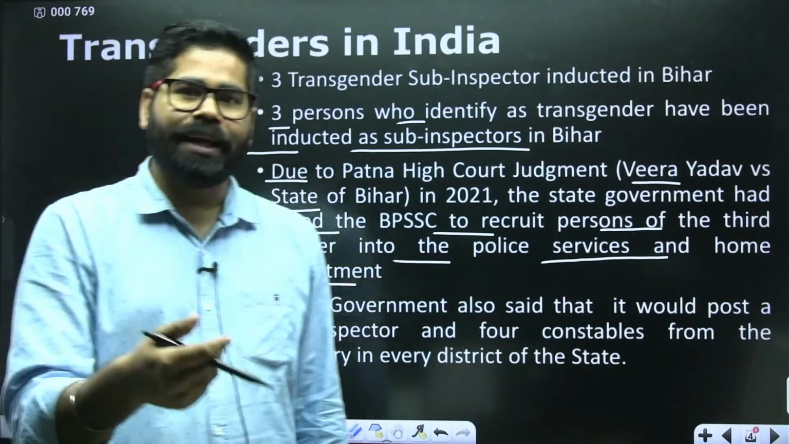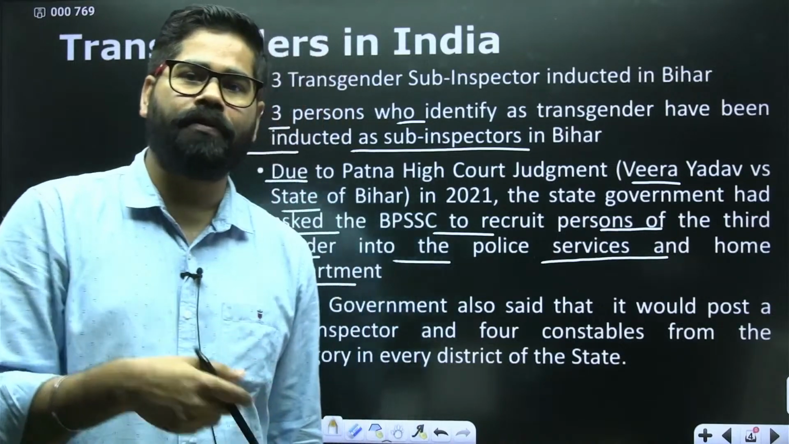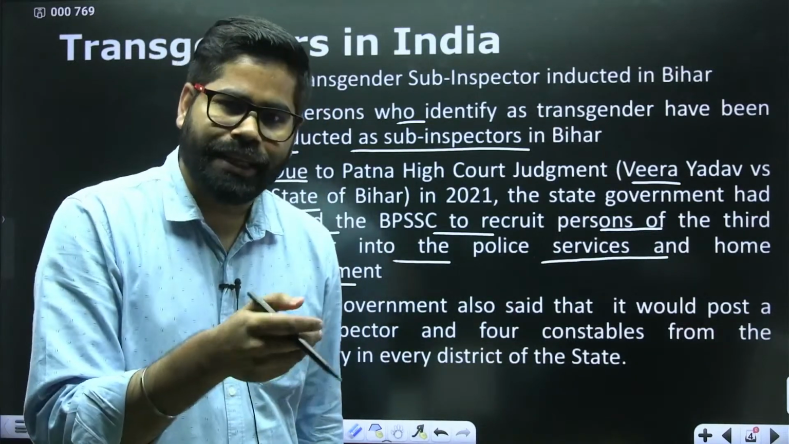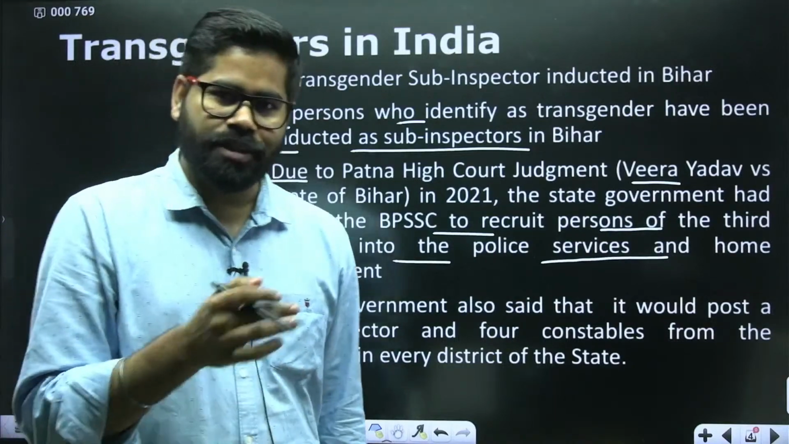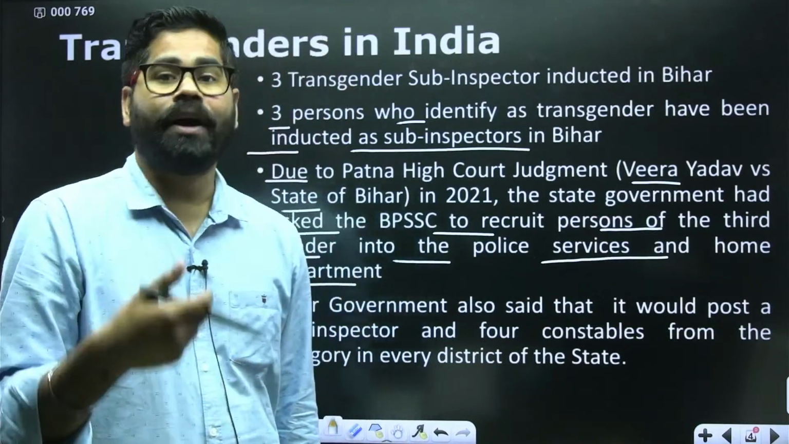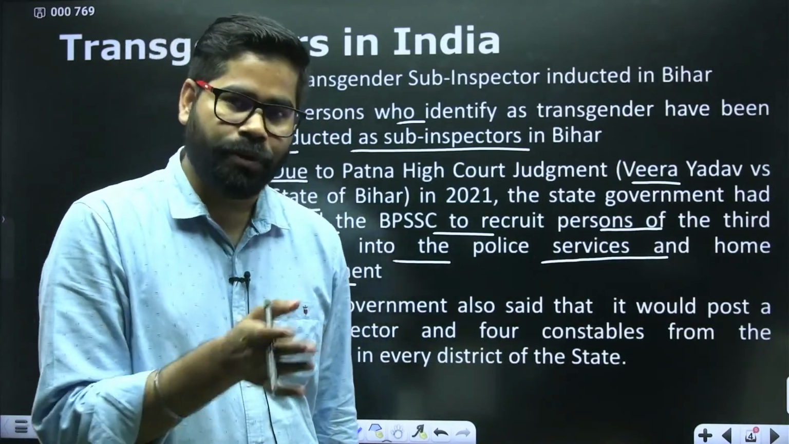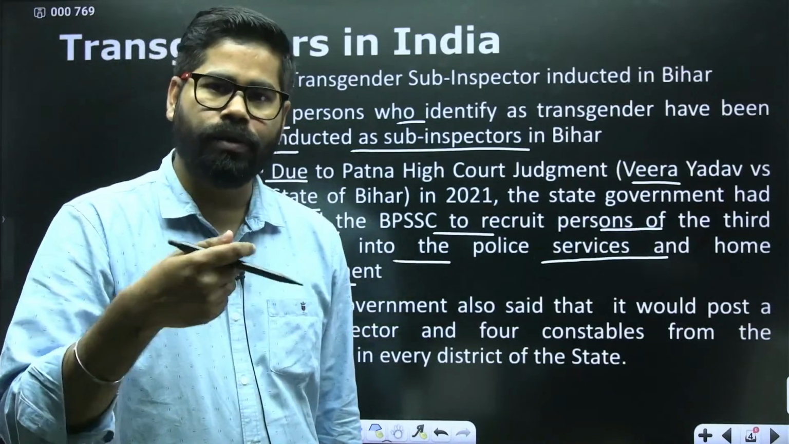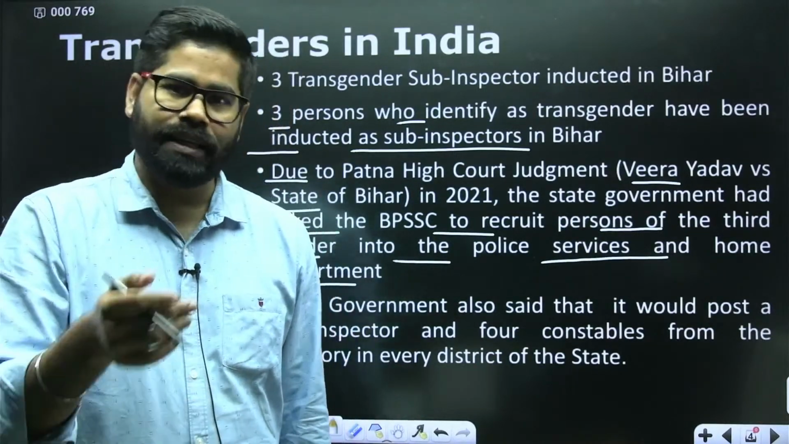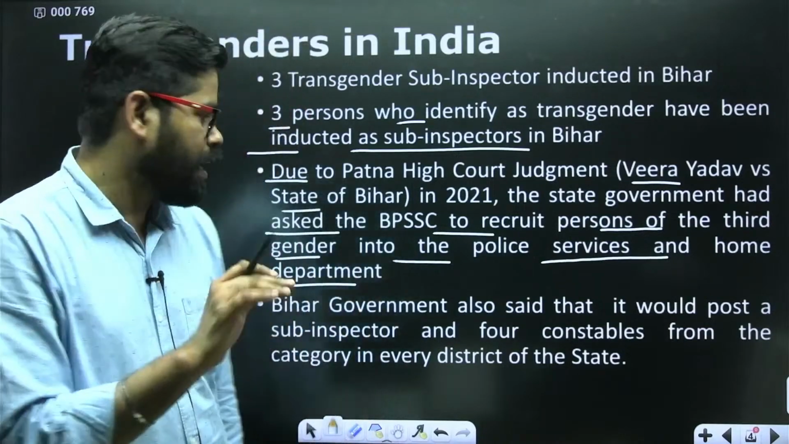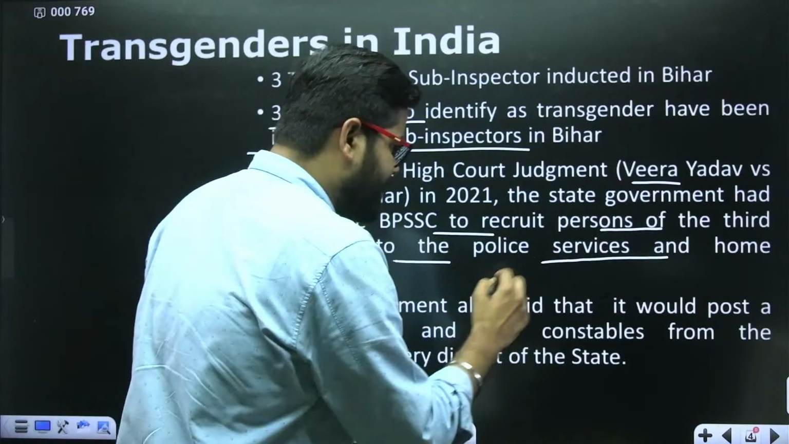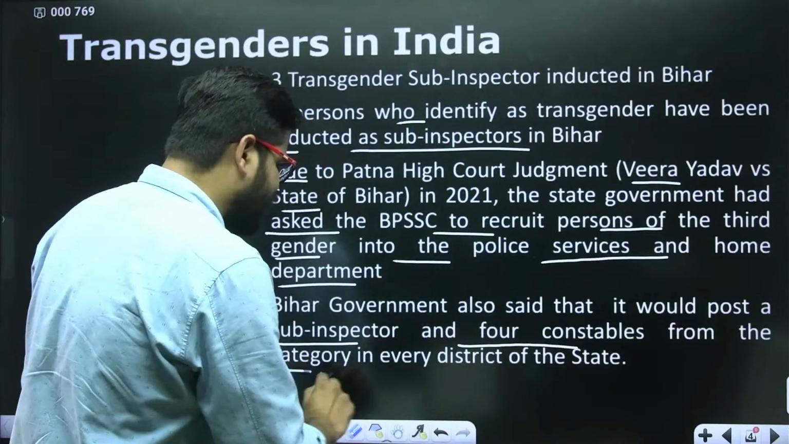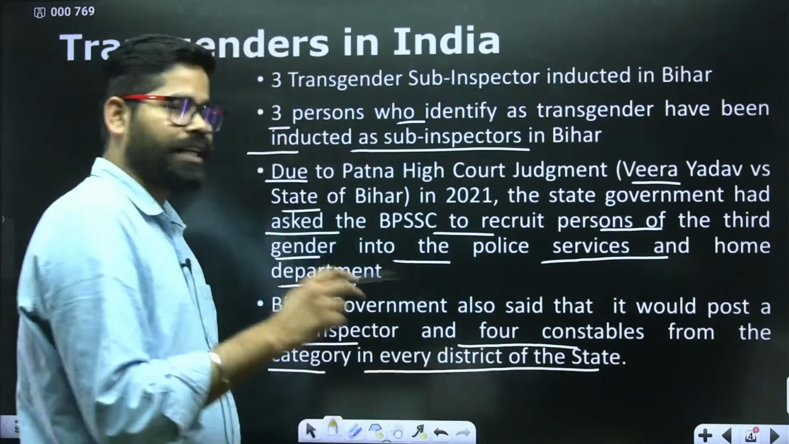So Patna High Court asked them to recruit people from the third gender in the police as well as in the home department. Okay. So this is one thing which has been ordered by Patna High Court in 2021. And keeping that in mind, the Bihar government also submitted an affidavit which said that okay, we are going to do that. They said that it would post a sub-inspector and 4 constables from the category in every district of the state. Okay.